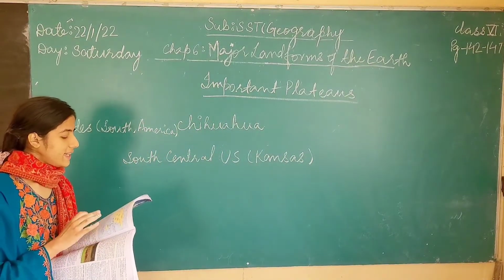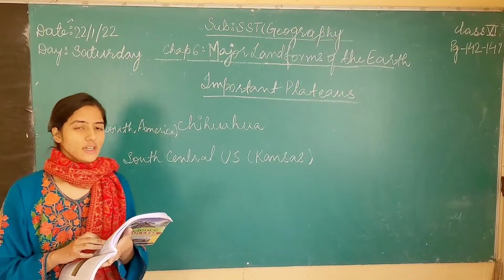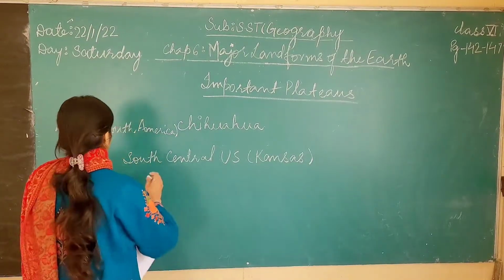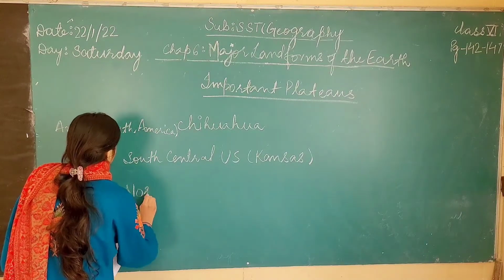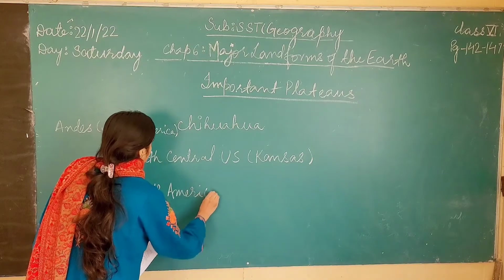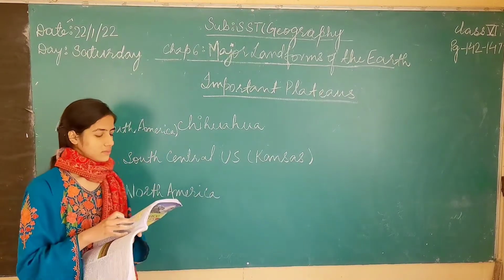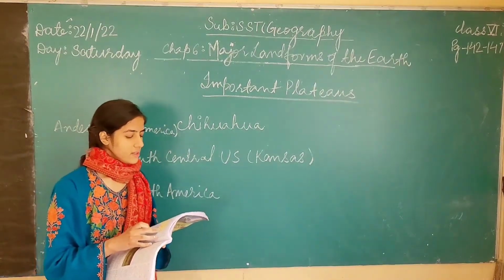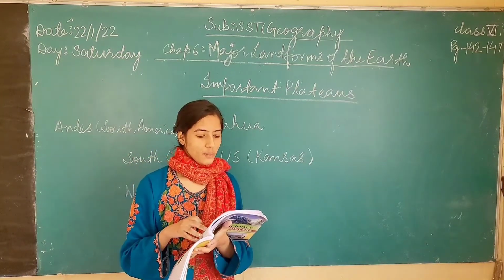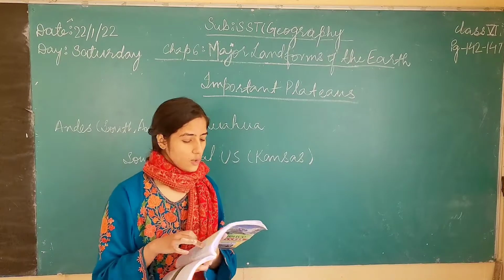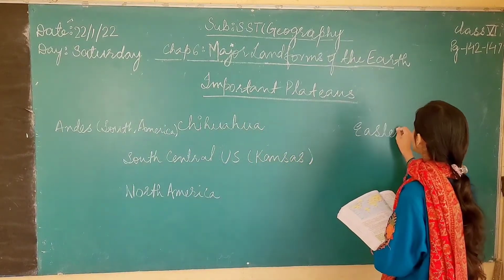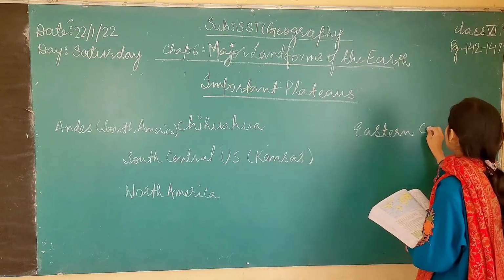Then see Canadian Shield. The Canadian Shield is in North America. Then just beside the Canadian Shield there is Labrador Plateau, and the Labrador Plateau is located in eastern Canada.